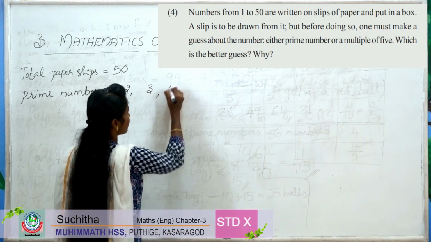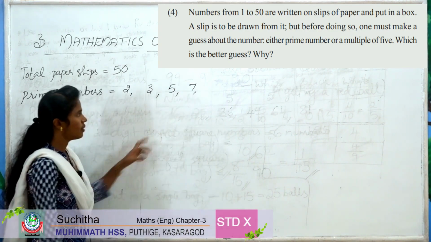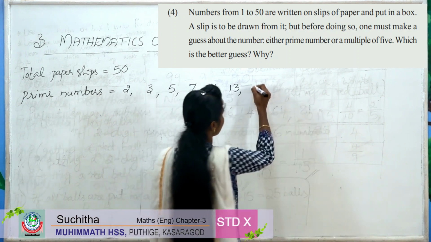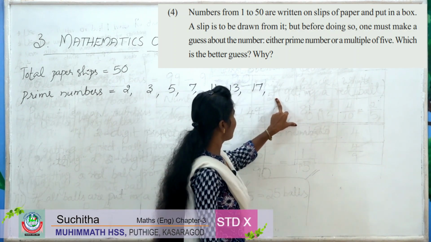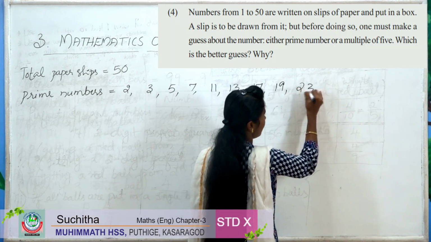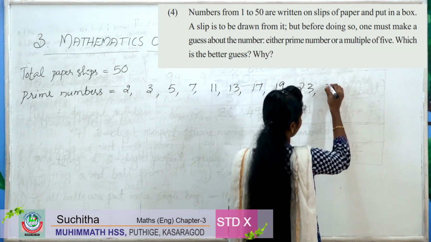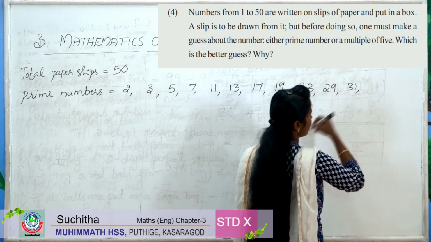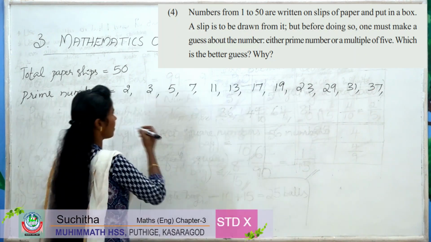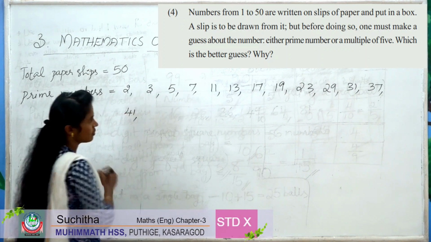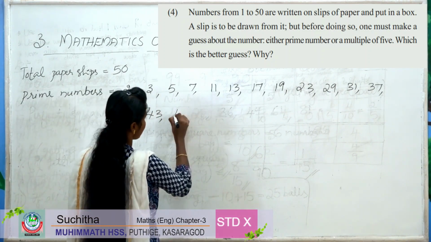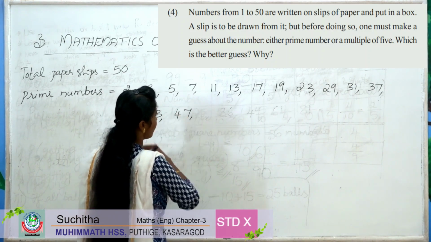Next one 5, 7, then 11, 13, 17, 19, 23, 29, 31, 37, 41, 43, 47.